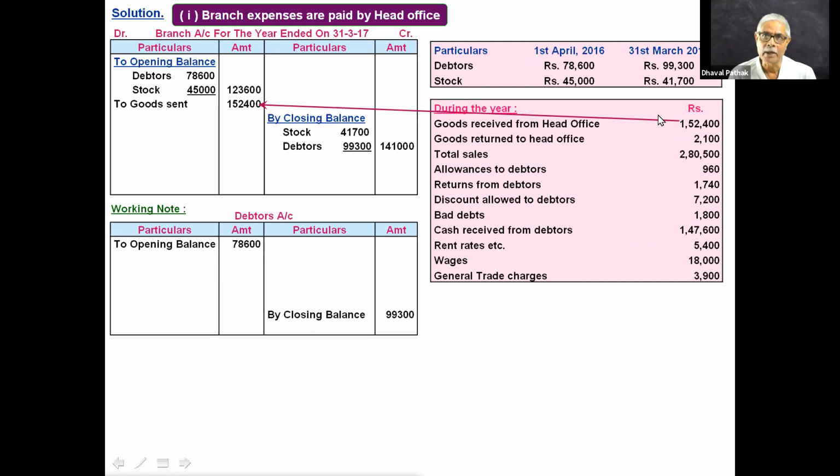Now goods returned to HO. So HO has received the goods from branch. Branch is the giver. Credit the giver. Right on the credit side, 2,100.